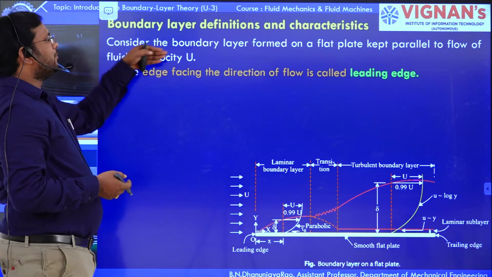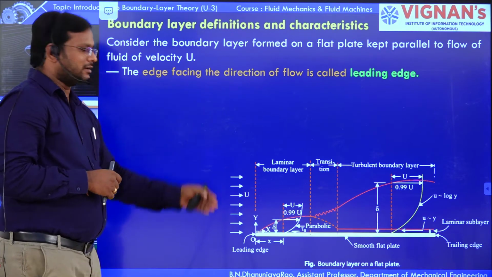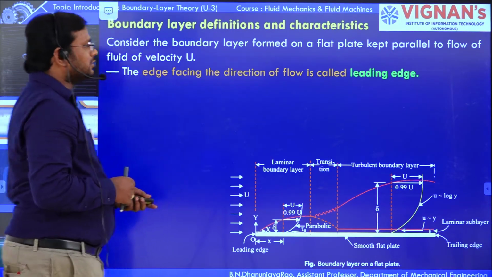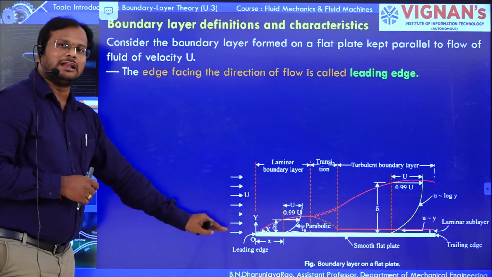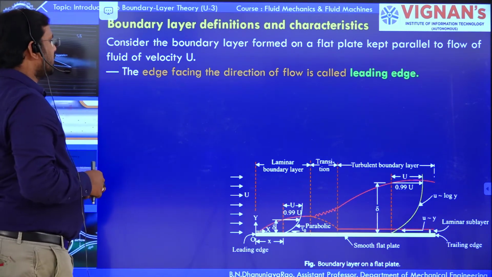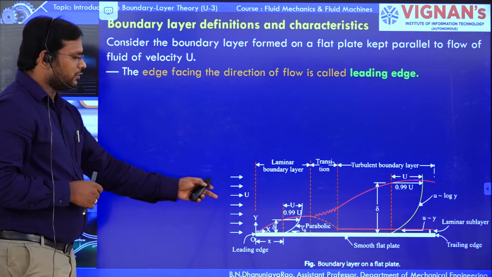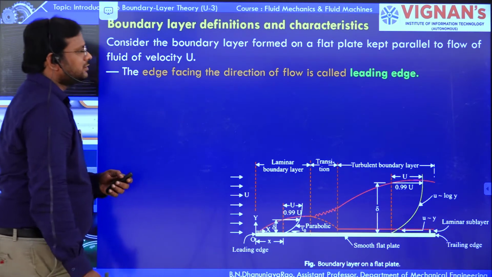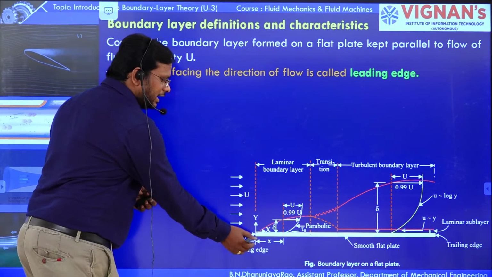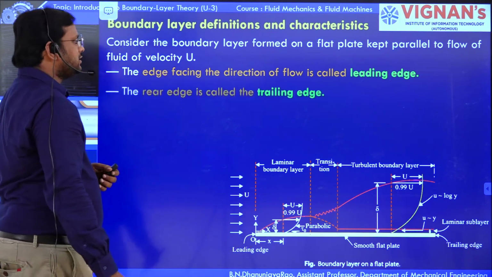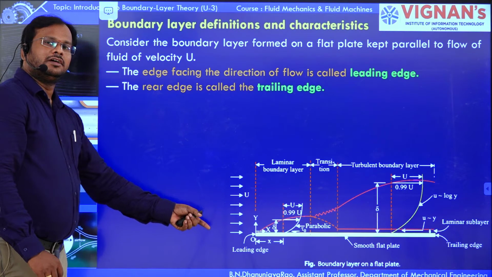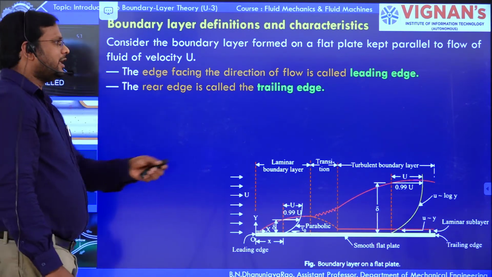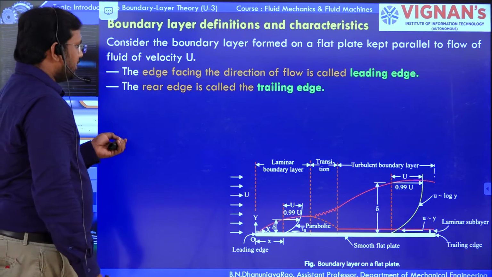Consider a boundary layer formed on a flat plate. There is a flat plate, and the boundary layer is formed on this plate, which is parallel to the flow direction of velocity u. The edge facing the direction of flow is called the leading edge, and the rear edge opposite to the leading edge is the trailing edge.